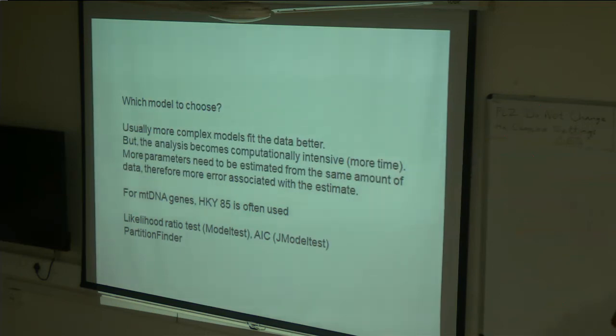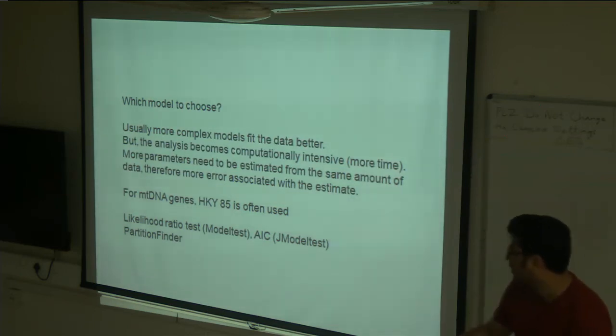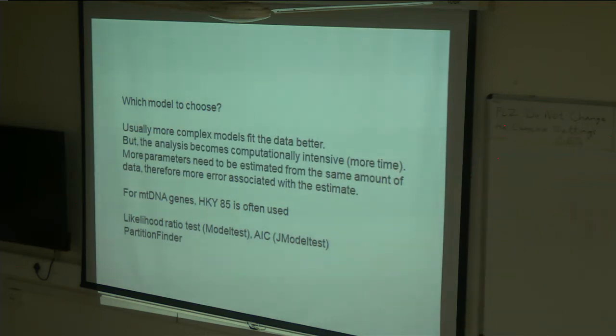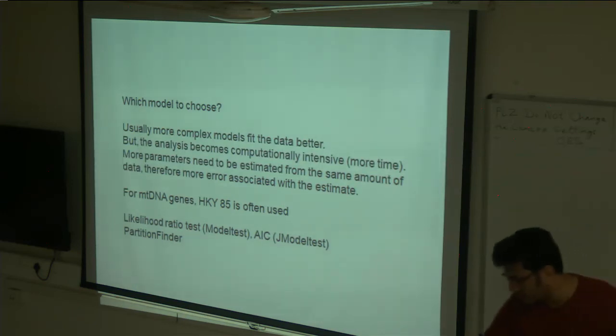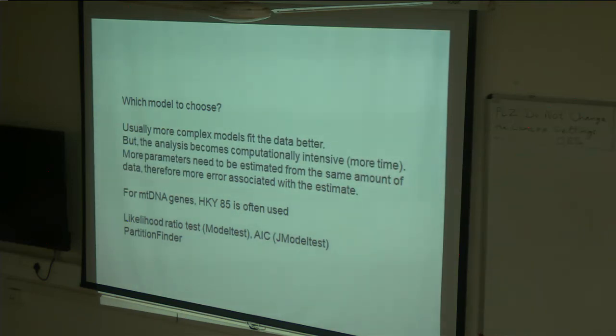See, the problem is, as you use more and more complex models, the number of parameters goes up, but the amount of data is the same. So the error associated with the parameter estimation goes up because the sample size is the same.